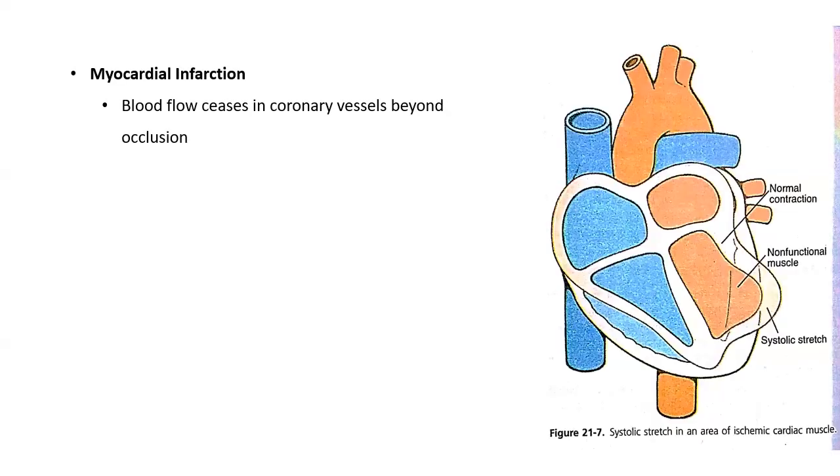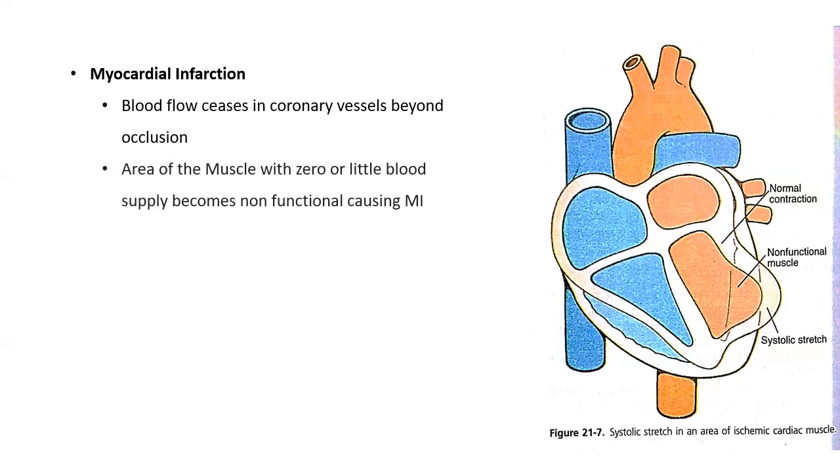Whenever there is occlusion of the coronary arteries, there will be less blood flow to the heart muscle. As a result, the blood flow ceases in the coronary vessels beyond the occlusion, and the area of the muscles with zero or little blood supply becomes non-functional, causing MI. You can see here, this is the non-functional area which develops during myocardial infarction. During the myocardial infarction, the area of the muscles with zero or little blood supply becomes non-functional.